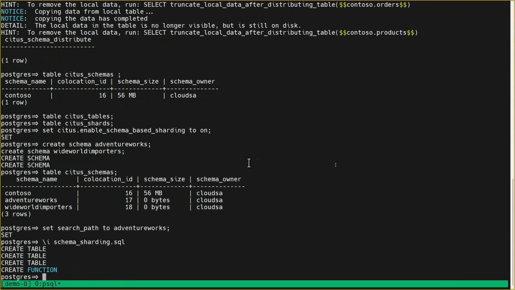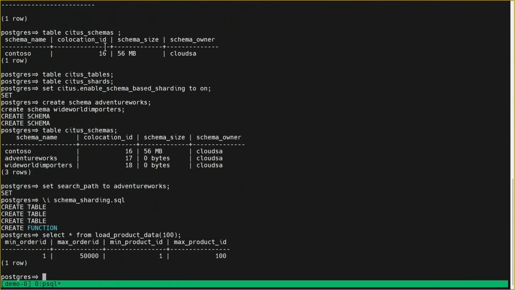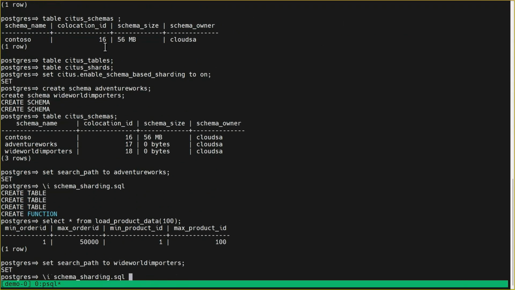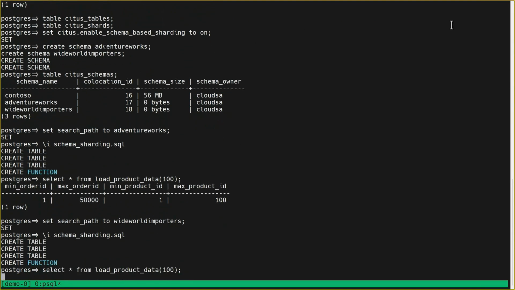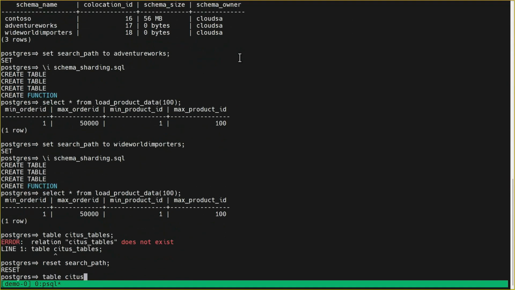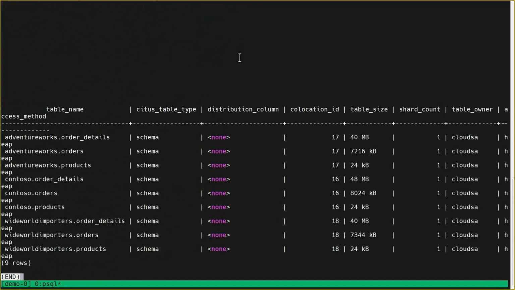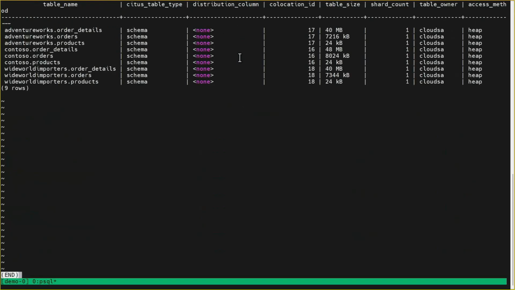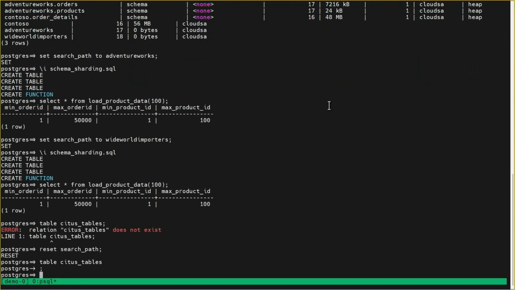So we're going to take the same set of tables. We created another customer called AdventureWorks and one called Wide World Importers, and we loaded the same data that we had before. If you look at Citus tables, we'll see the tables for all these three customers, right? And each of the schemas are collocated. Tables within each of the schemas are collocated, because that's the way data is distributed.